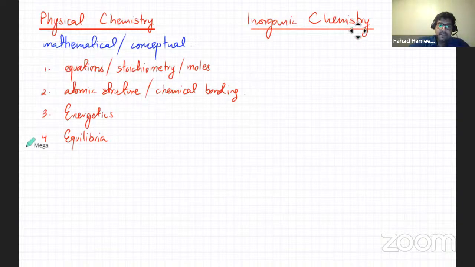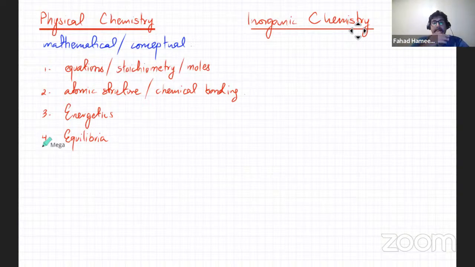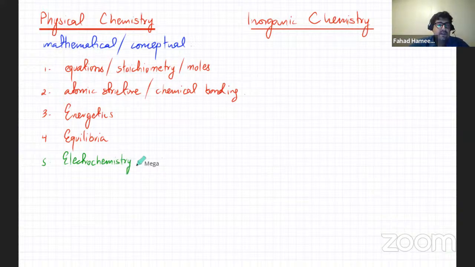Okay, so this one. Now apart from these four main topics, there would be certain topics that are part of physical chemistry, but their details or the more extensive coursework would be done in A2, not in AS. So for example, the fifth one, that's electrochemistry. Now you'll cover that mostly in your A2 syllabus, not in your AS syllabus. You'll go through that, but very little. Like in AS, you won't really study anything that's specifically new.